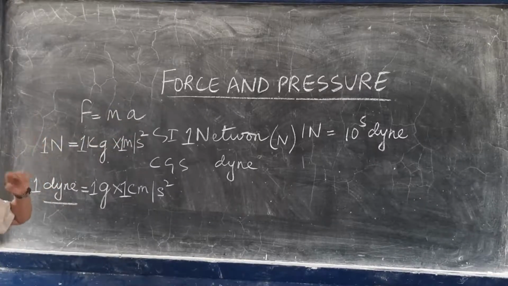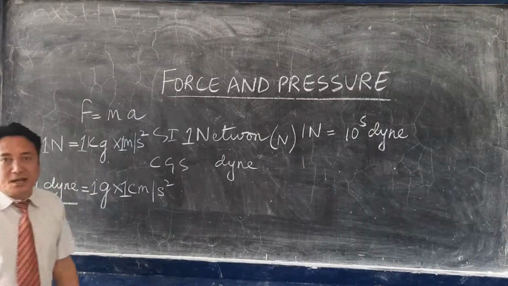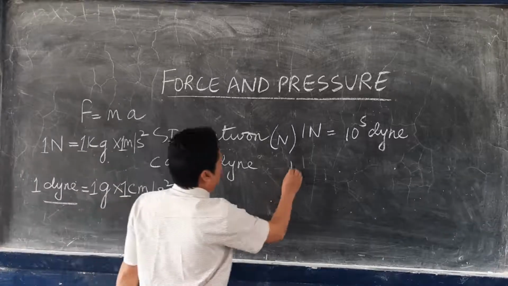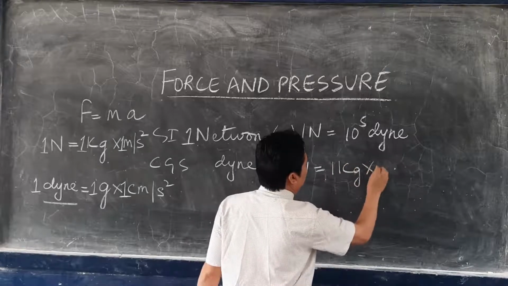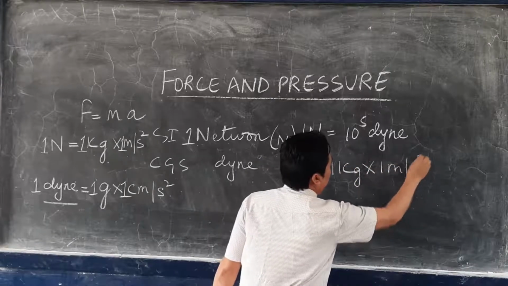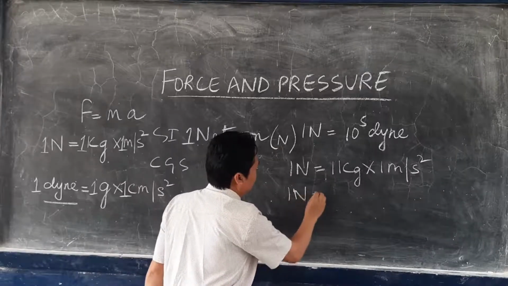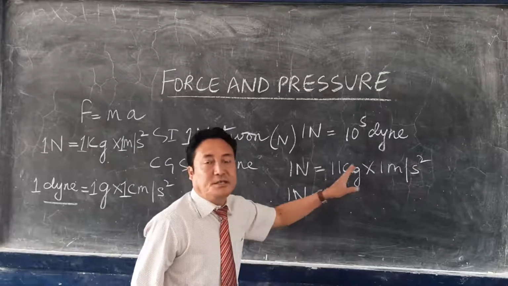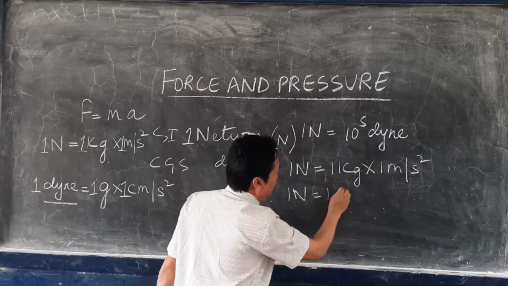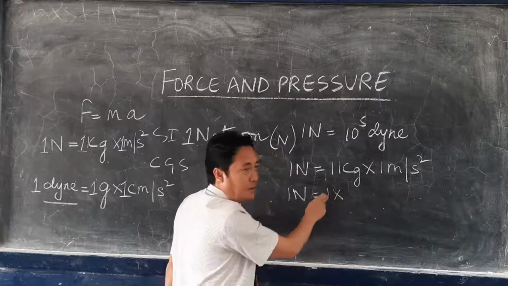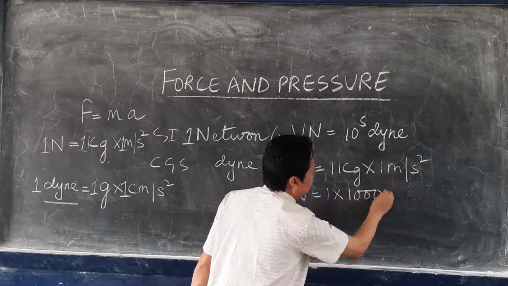Now the next one is the relation between the Newton and a dyne. So what is the relation between the Newton and a dyne? Now 1 Newton, again I write the same thing: 1 kilogram into 1 meter per second square. Now 1 Newton, I'll keep it as it is. Now I'll convert this kilogram into gram. To convert kilogram into gram, I will multiply by 1000.